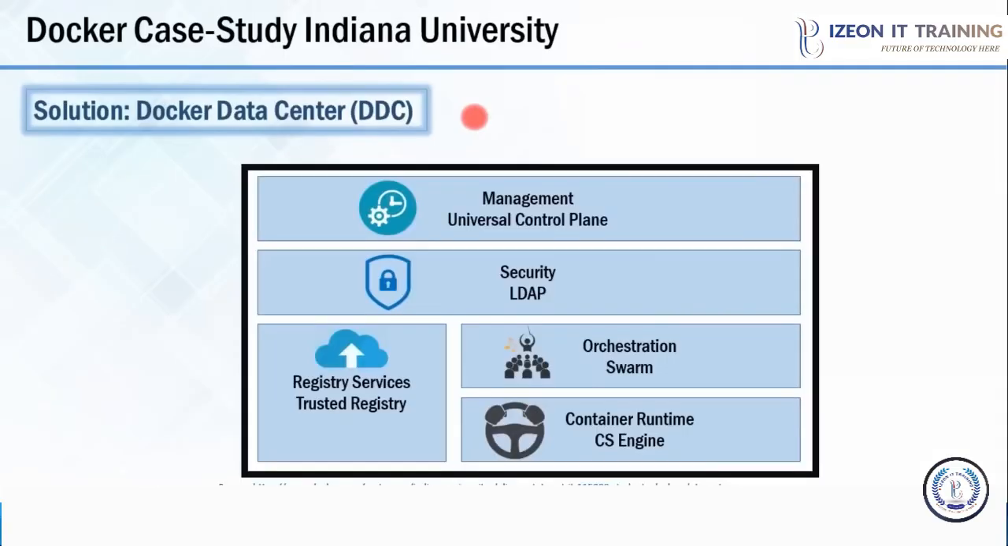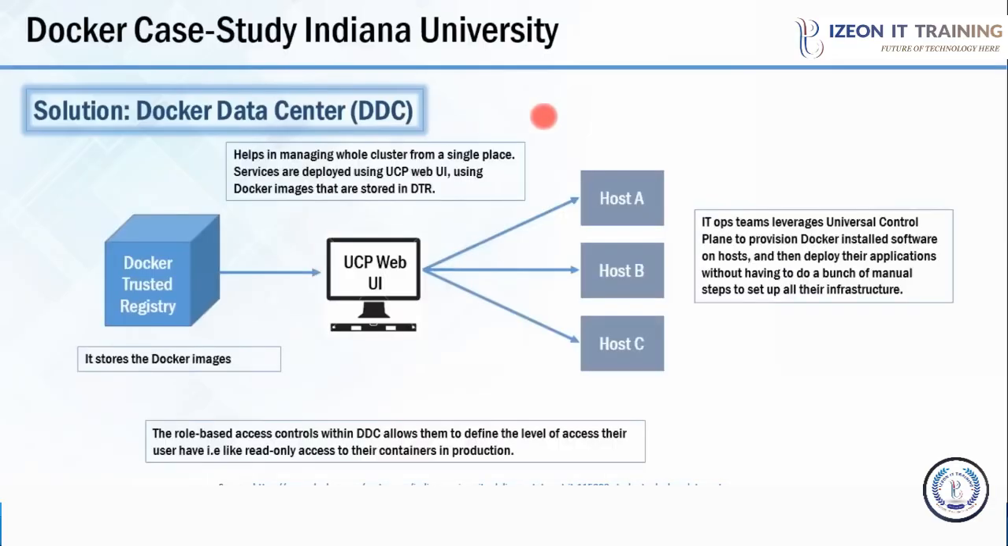The solution to all these problems was Docker Data Center. And Docker Data Center has various components which are there in front of your screen. First is Universal Control Plane, then comes LDAP, Swarm, CS Engine, and finally Docker Trusted Registry. Now let us move forward and see how they have implemented Docker Data Center in their infrastructure.